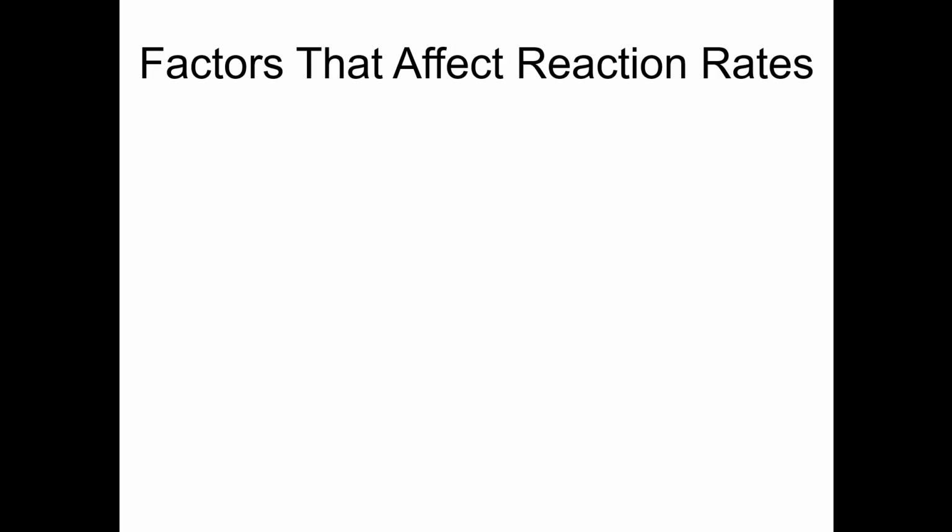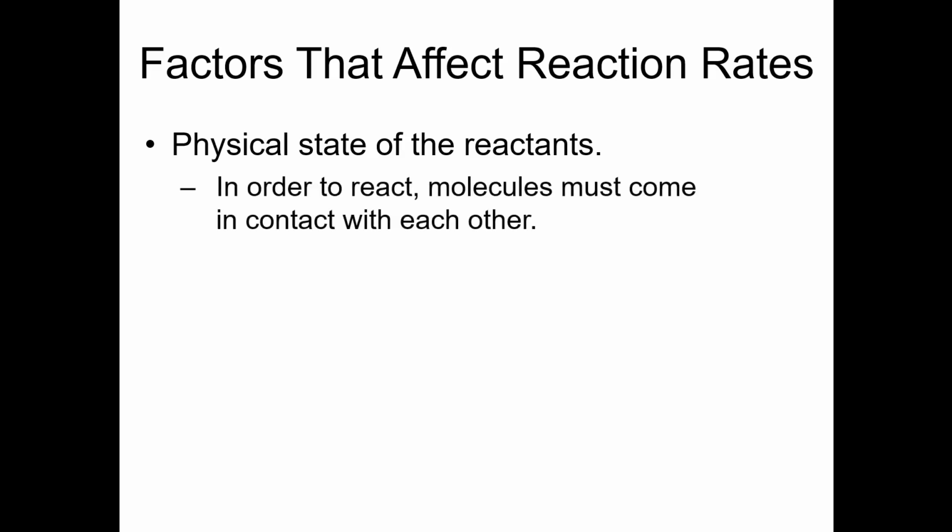So let's talk about some things. I just said that we can affect the rate of a reaction. Let's talk about some things that actually do affect the rate of chemical reactions. And one of those would be the physical states of the reactants. Chemical reactions occur when chemical molecules or particles collide with each other. And so the easier it is for particles and molecules to collide with each other, the faster the reaction is going to go.